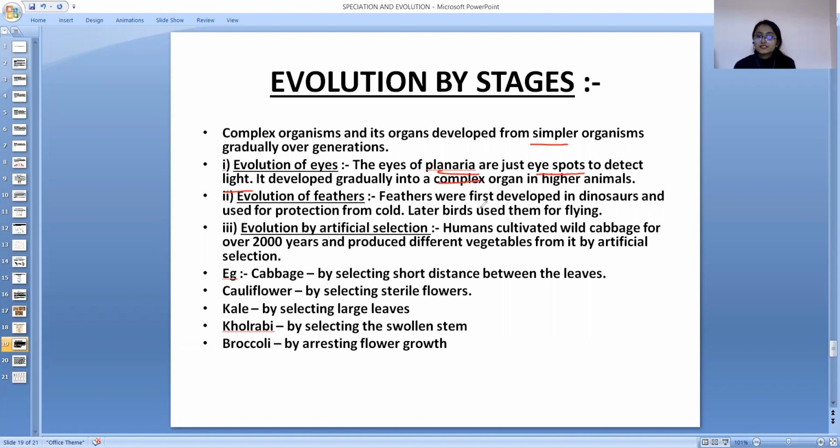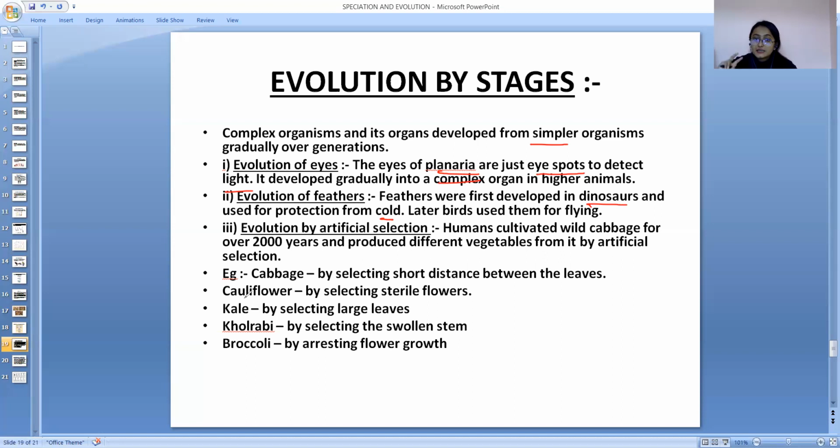Evolution of feather. Feather were first developed in dinosaurs and used for protection from cold. Cold के लिए protection के लिए थे. Later birds use it for flying. So simpler to complex. Evolution by the artificial selection. Human cultivate a wild cabbage for over 2000 years and produce a different vegetable from it by artificial selection.